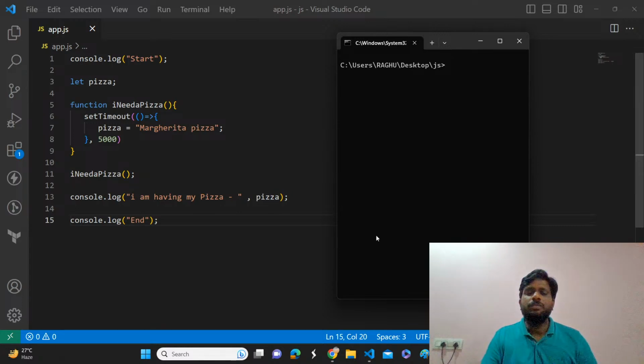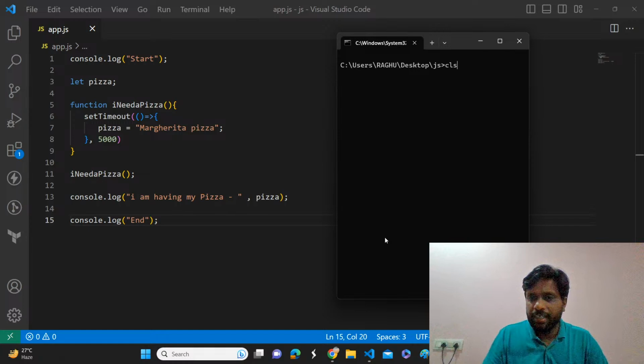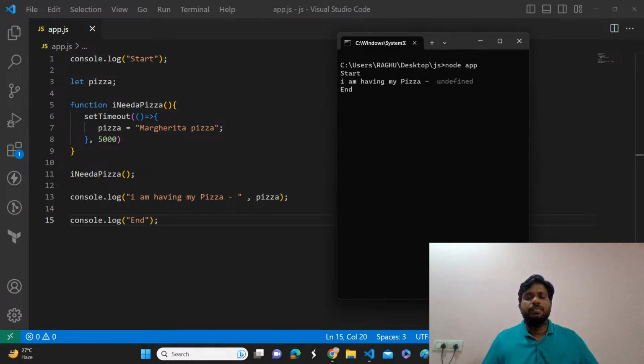So no problem. Now, how is it working in the background? Okay, let's see. I hope you understand clearly why it is printing undefined. Let me explain.